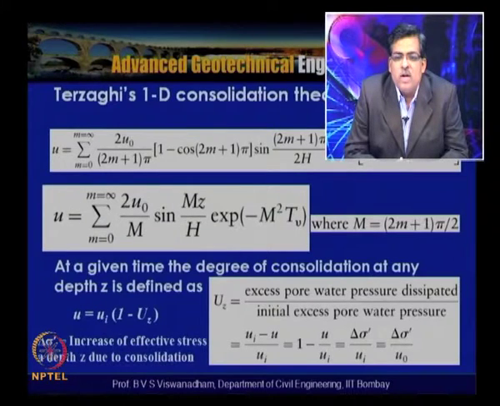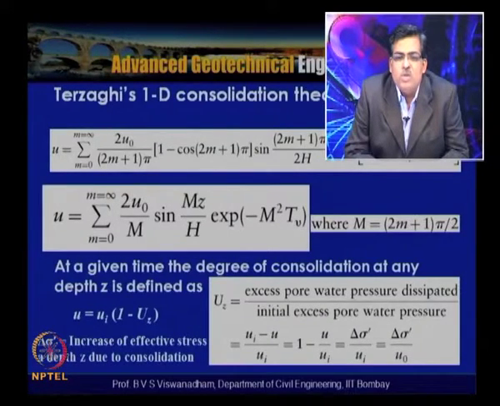So we can write 1 minus u by ui, which is nothing but delta sigma dash by ui, which is nothing but delta sigma dash by u naught. Here delta sigma dash is the net stress, which is the incremental stress applied, and u naught is the initial excess pore water pressure. So by simplifying this, when you write it in terms of u, u is equal to ui into 1 minus uz. So uz is equal to 1 minus u by ui.